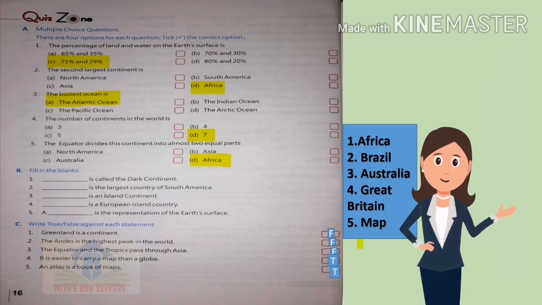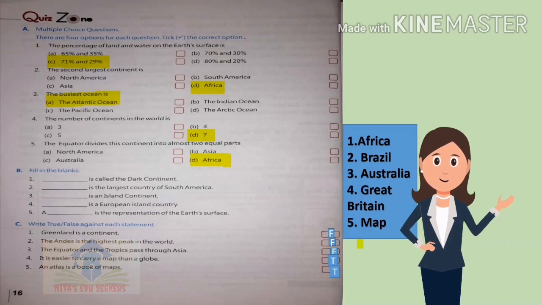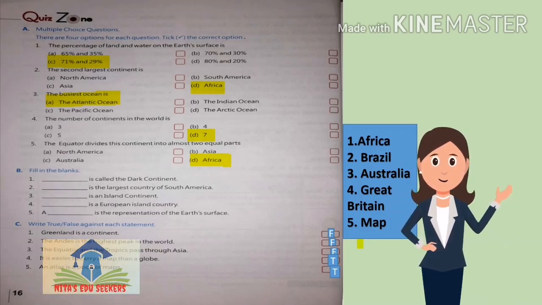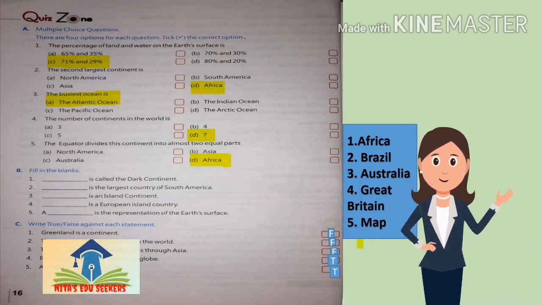Now students, let's solve the back exercise, a very important topic. You are suggested to do this back exercise neatly on your fair notebooks. Okay students, and don't delay it. Side by side regularly you should do your work. Now let's start the MCQs.